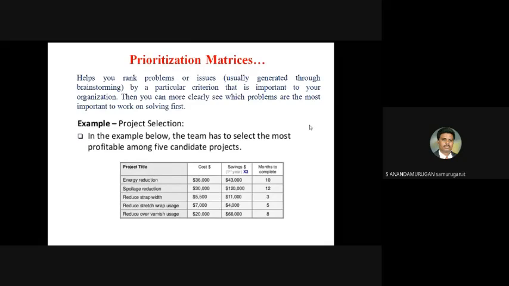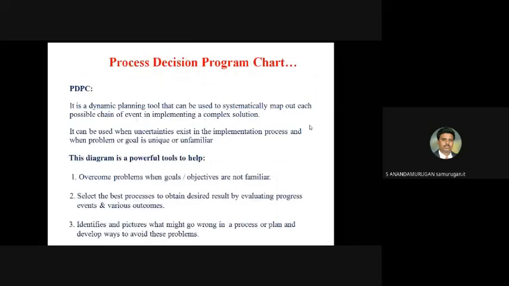The next one is the process decision program chart, PDPC. It is mainly used during runtime; dynamically you have to plan.